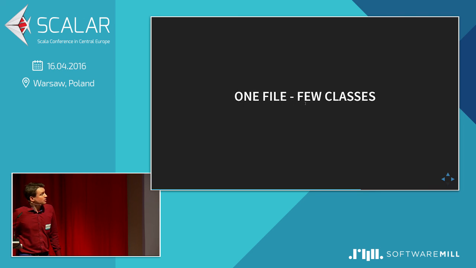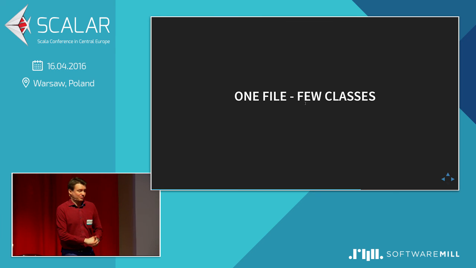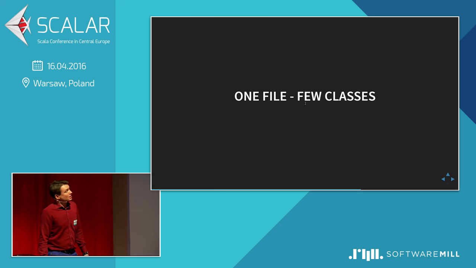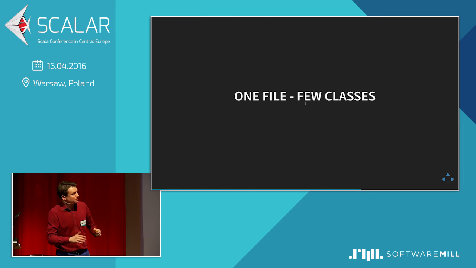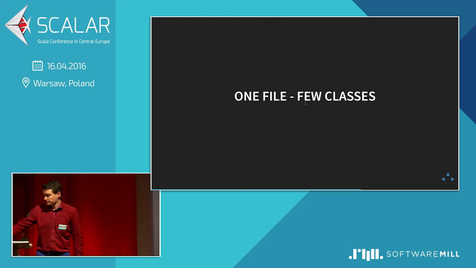And the second thing that you can do: just don't use multiple classes in one file if you don't need to. If there is no sealed class, but of course a case class and a class and a companion object, you have to store those in one file, but not more, because there is one big limitation for each compiler. Scalac cannot compile half of a file or just one class from a file. It needs to compile the whole source, which means if one case class at the top just changed, you have to compile all the rest of the file. And sometimes that means really hard computation, especially if you have macros or complicated types there.